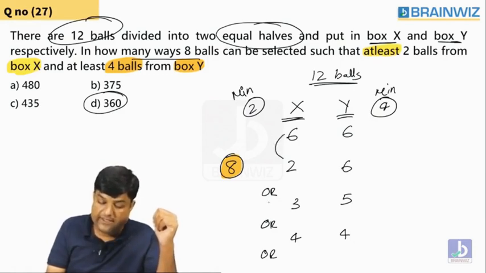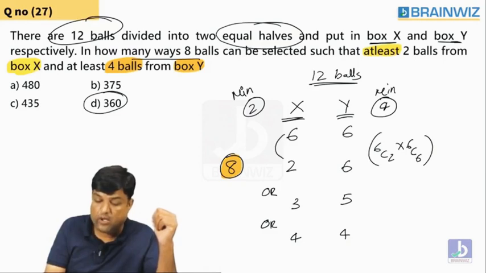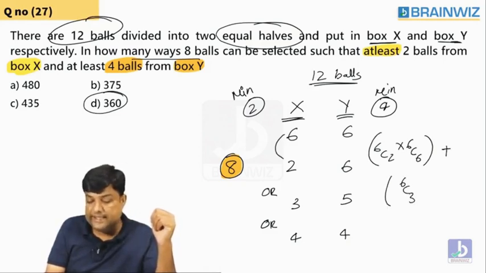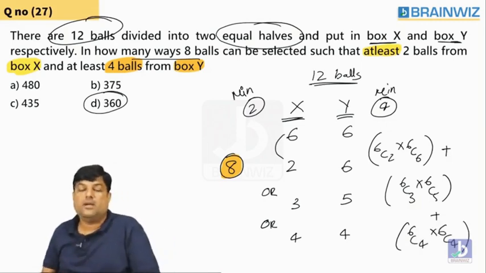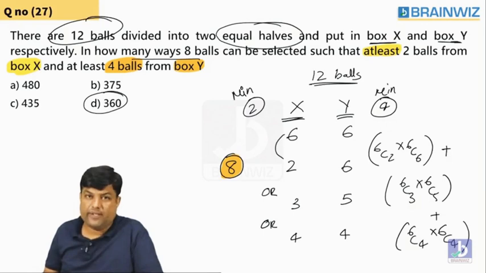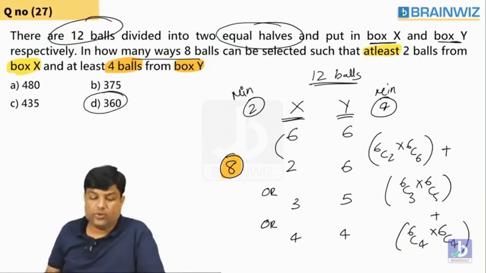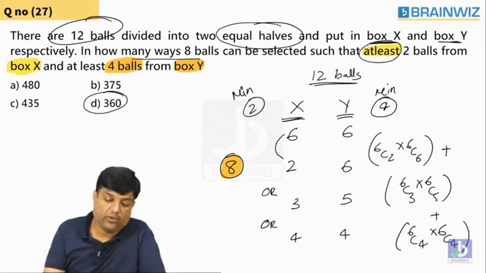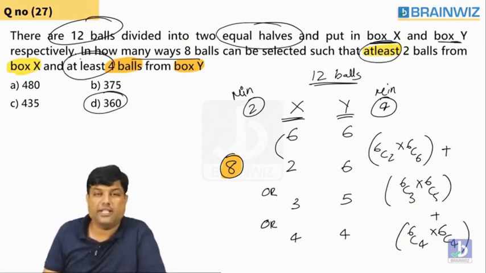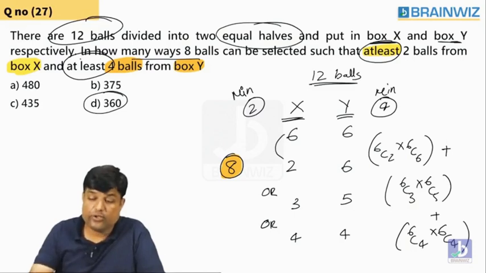So here we say 6C2 into 6C6, plus 6C3 into 6C5, plus 6C4 into 6C4. Are you understanding, guys? Is that fine, everybody? Clear? So with the help of this, you can understand how to do these kinds of questions. So he used at least. Whenever he uses at least, guys, be careful in that. Suppose he did not use any at least.